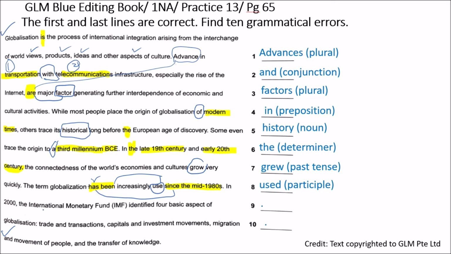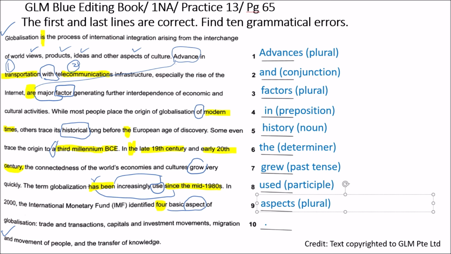In 2000, the International Monetary Fund, IMF, identified 4 basic aspect. I notice here 4, so that should be 4. So aspect, is it correct? No, it should be in plural form. Aspects, plural form.